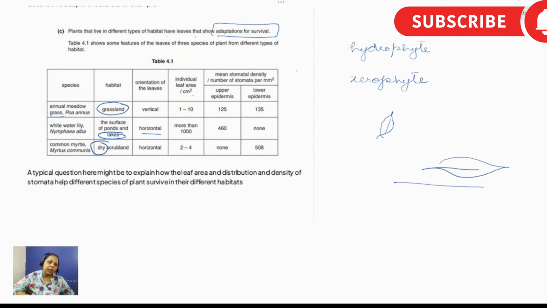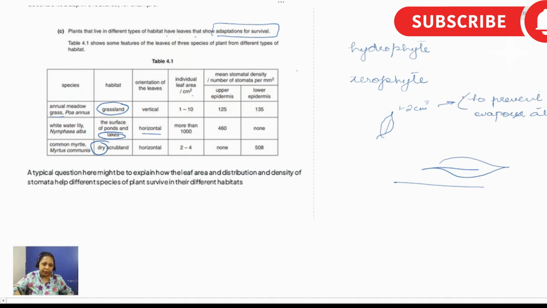The leaf area of this terrestrial one is 1 to 2 square centimeter. Now, why is the area smaller? Why is there a need to keep the area smaller? To prevent evaporation. Why is this an adaptation? To prevent evaporation. If there is lesser surface area, there would be less evaporation.